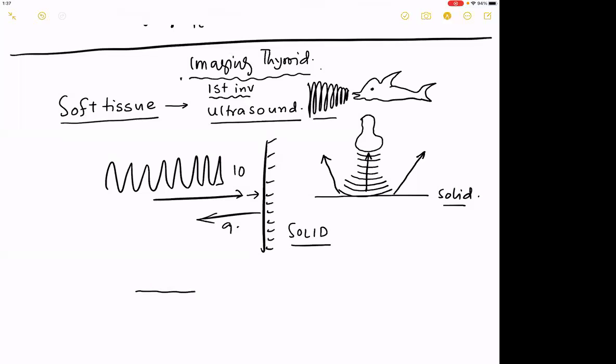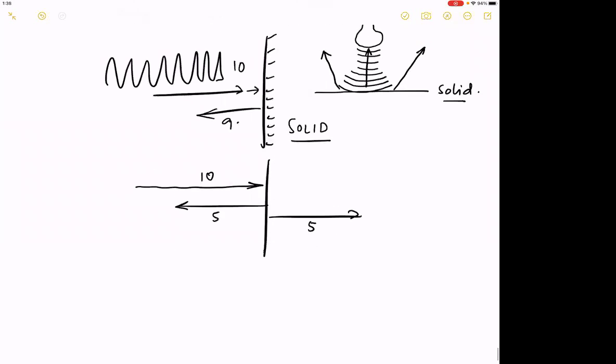However, if some amount of waveform is going down, but it is coming back, say for example, 5 comes back and 5 goes through, what does this mean? Liquid, because it is transmitting the waveform. Or what if out of 10 waveforms, maybe 1 is coming back and 9 is going through, then what is this?